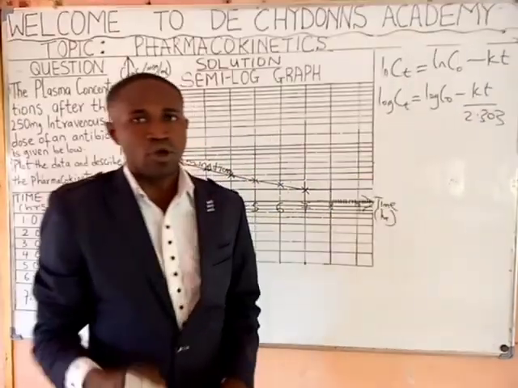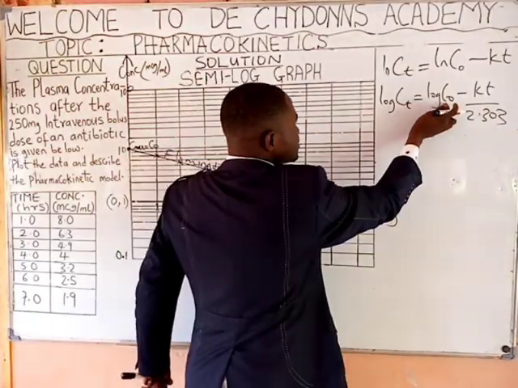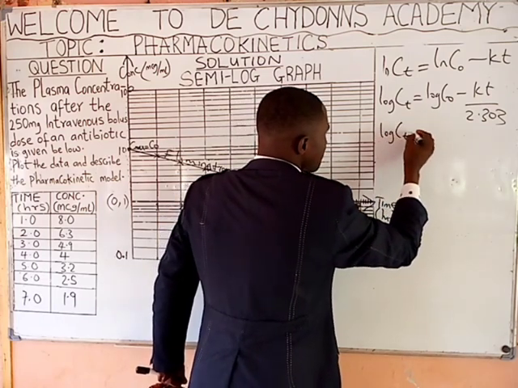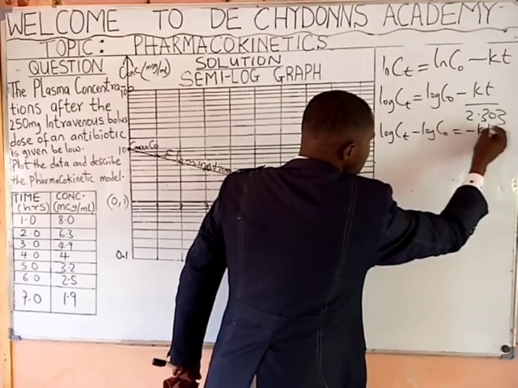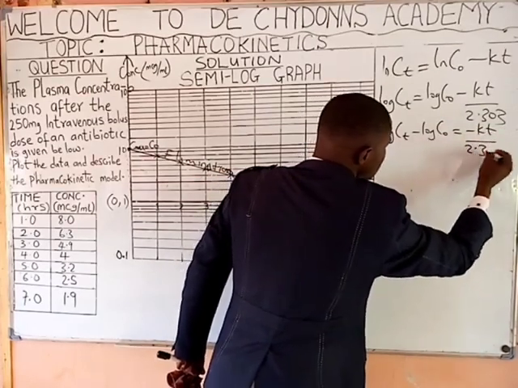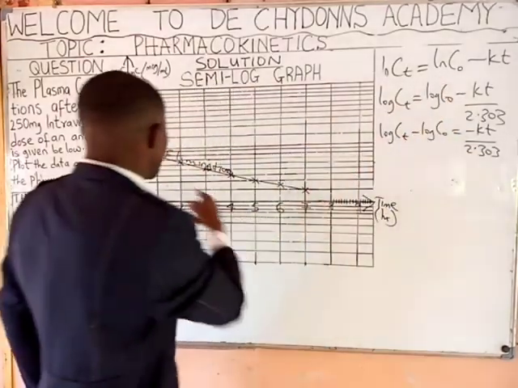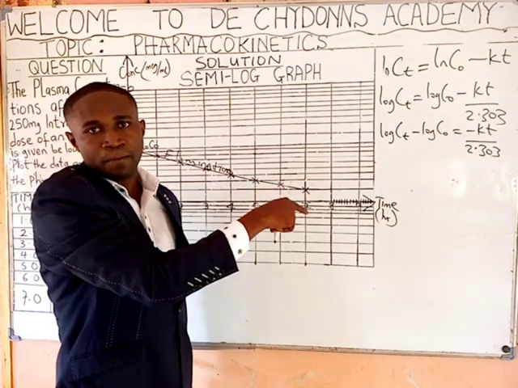From this equation, you will notice that once this comes to the other side, it will turn to log Ct minus log C0 equal to minus Kt over 2.303. We have this minus. That is why this graph is in negative form.